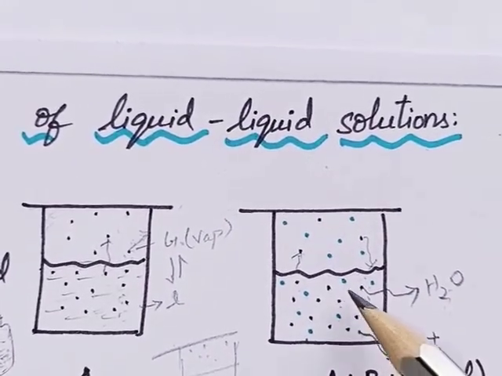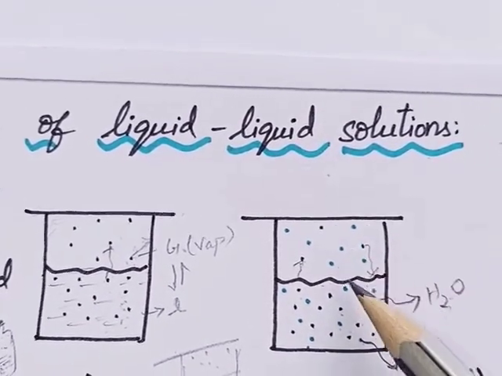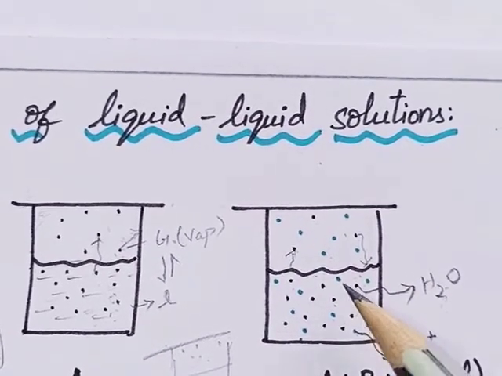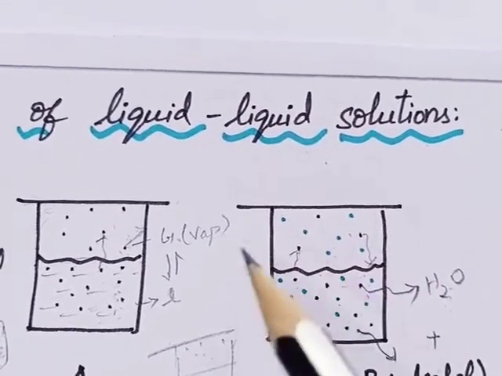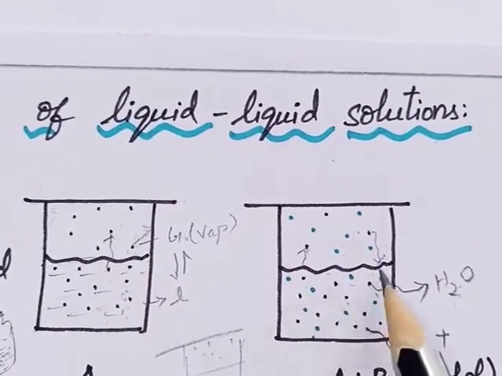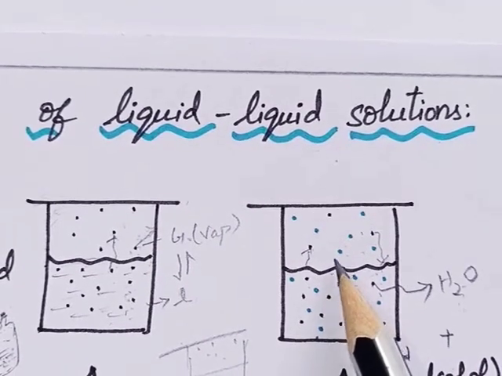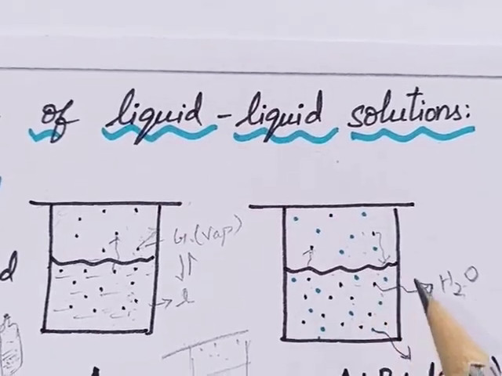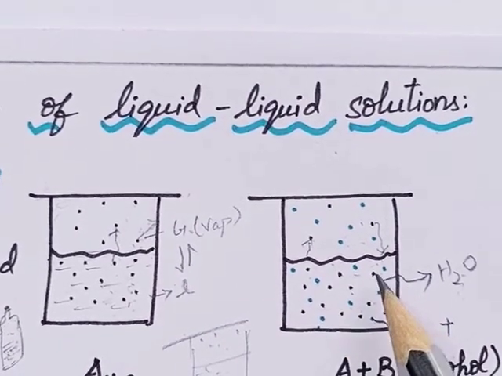Like here, the alcohol molecules present on the surface also get vaporized. And we know alcohols are highly volatile compared to water. Just compare the two pictures. You may guess where the vapor pressure will be high, in the first or the second.